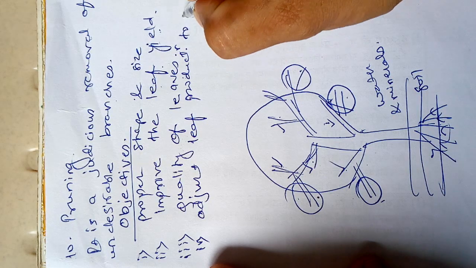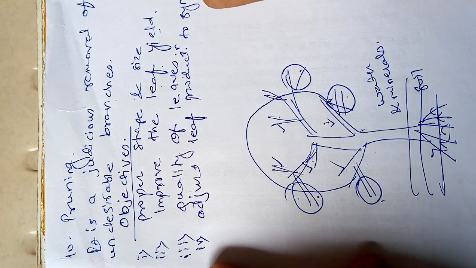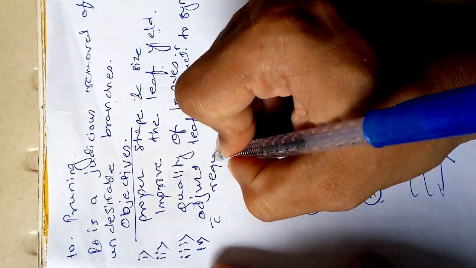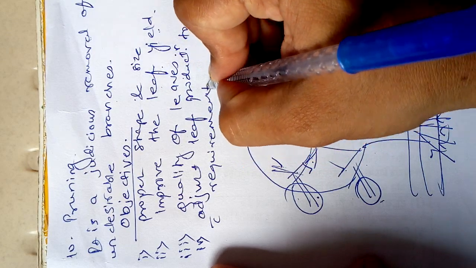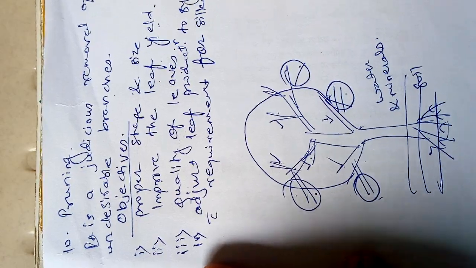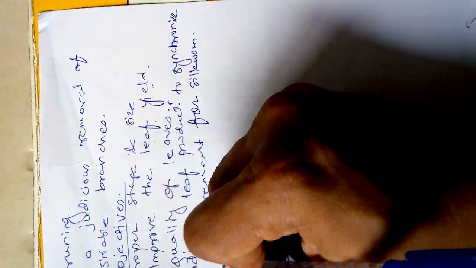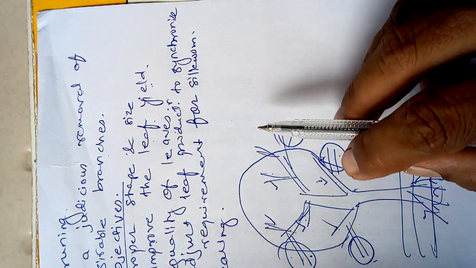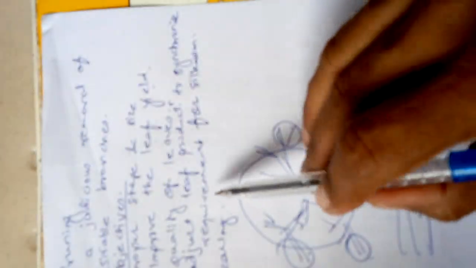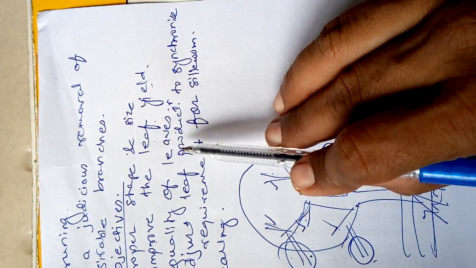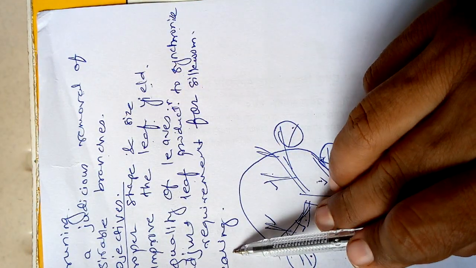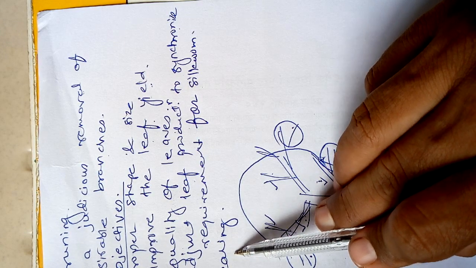We are going to synchronize the leaf production with the requirement for silkworm rearing. So we remove the branches, and when we remove the branches, we synchronize the production of the leaf with the requirement for silkworm rearing. Okay, so this is the fourth objective.